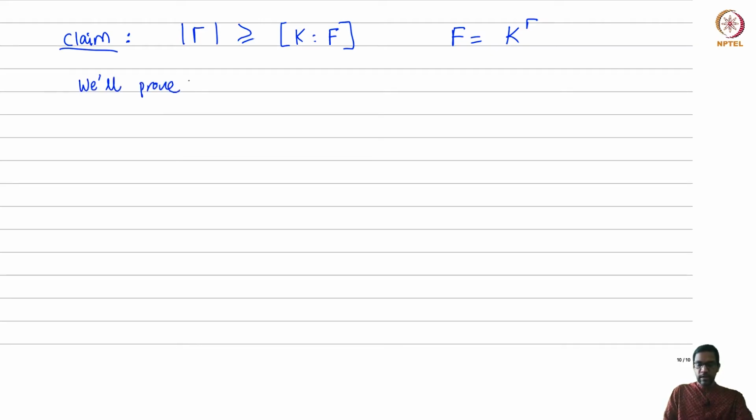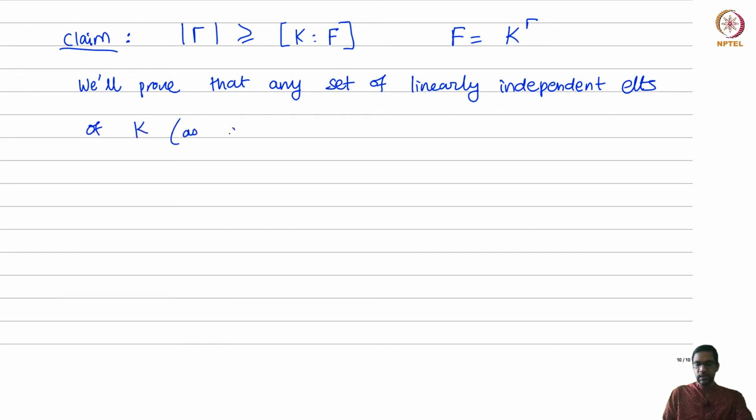We will prove that any set of F-linearly independent elements of K, thought of as a vector space over F. So maybe to emphasize the field F, I'll say F-linearly independent elements.